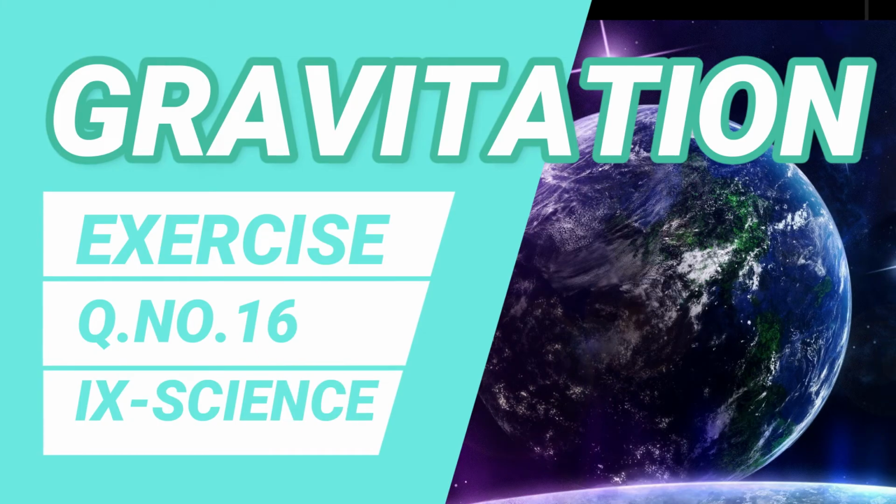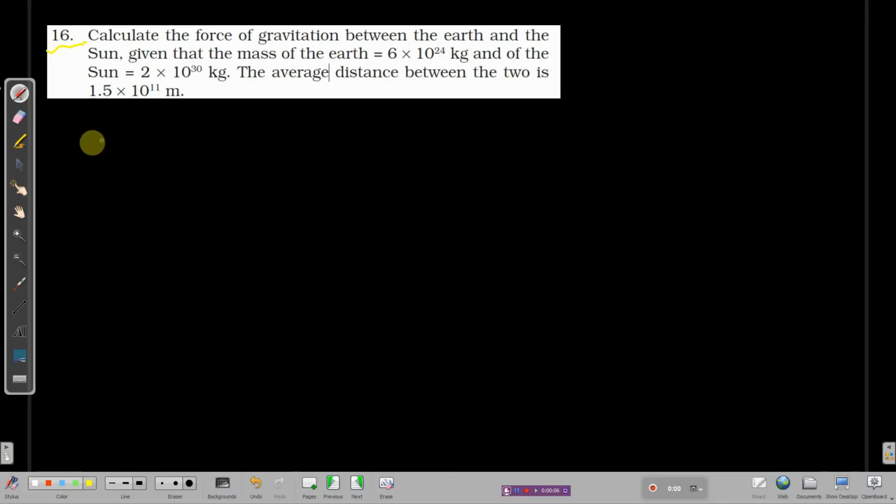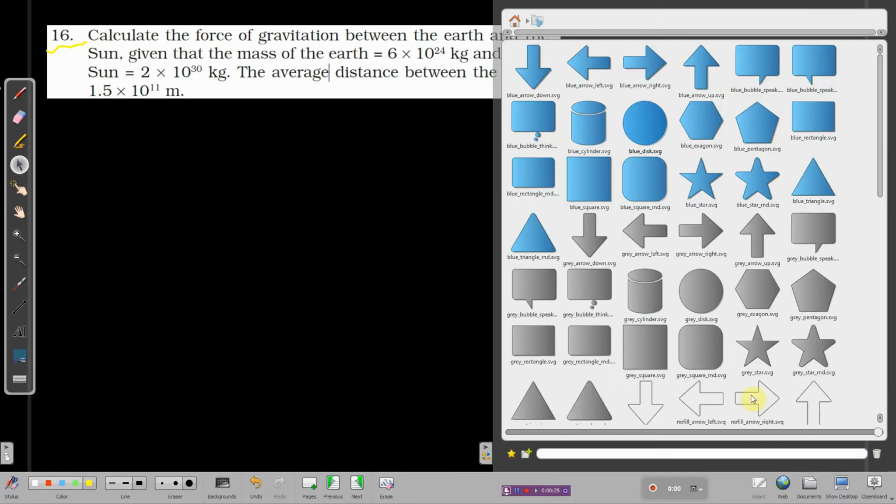Moving on to the next question, we have the 16th question, and this 16th question is about calculating the gravitational force between Earth and the Sun. This is very interesting to learn, right? We are going to calculate the attraction force between Earth and the Sun. So it is very easy to understand. The people who have already learned gravitation know that the Earth and the Moon have a gravitational force existing between them. Even though they are so far apart from each other, they both have the gravitational pull.